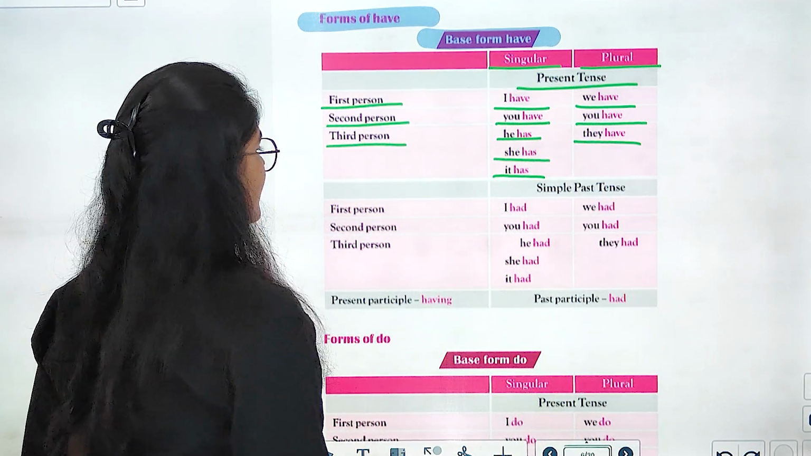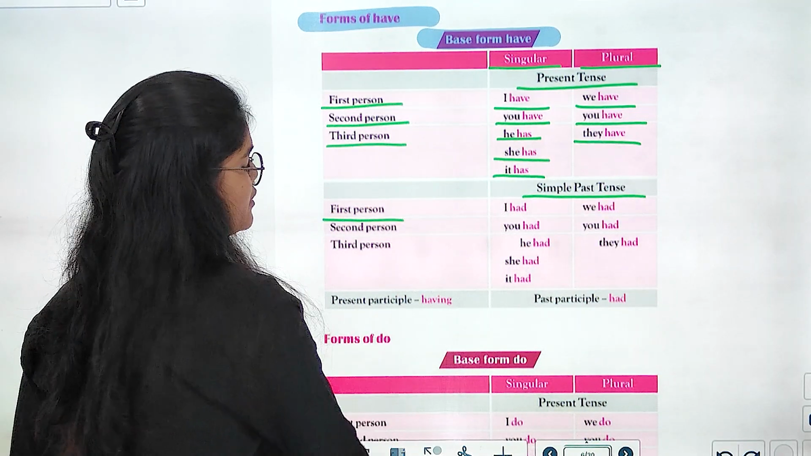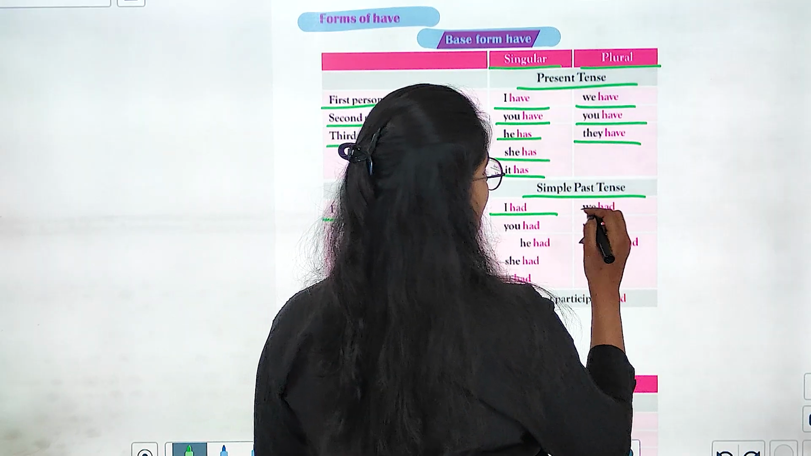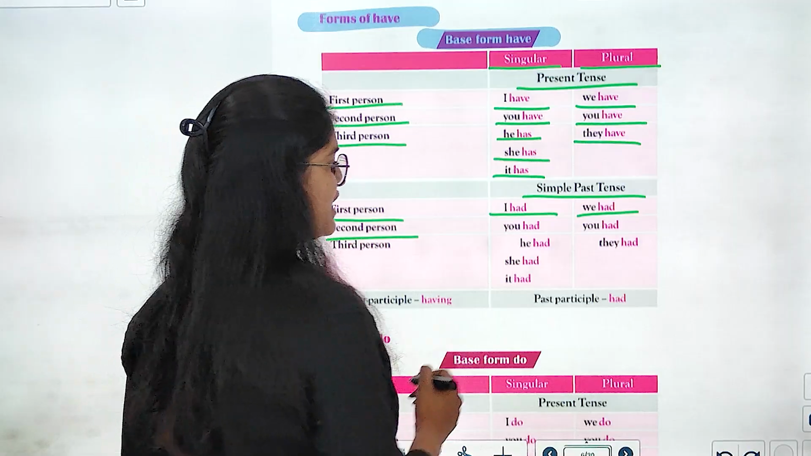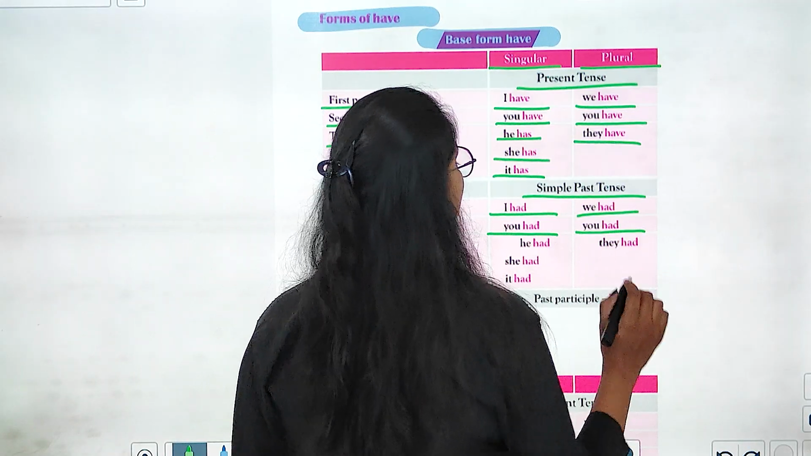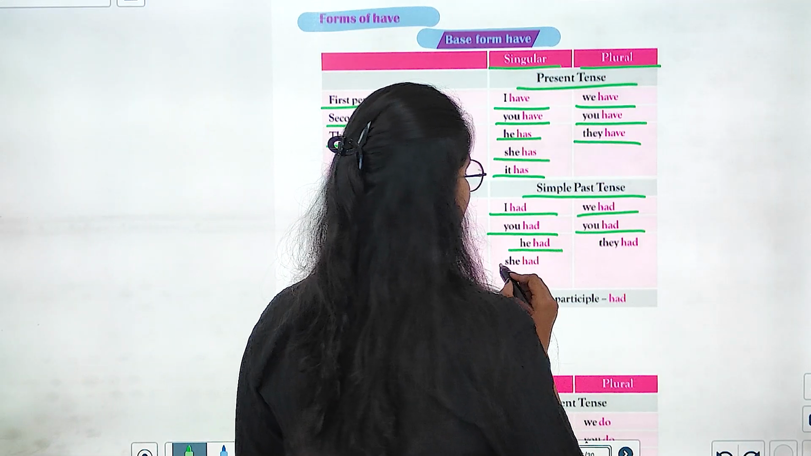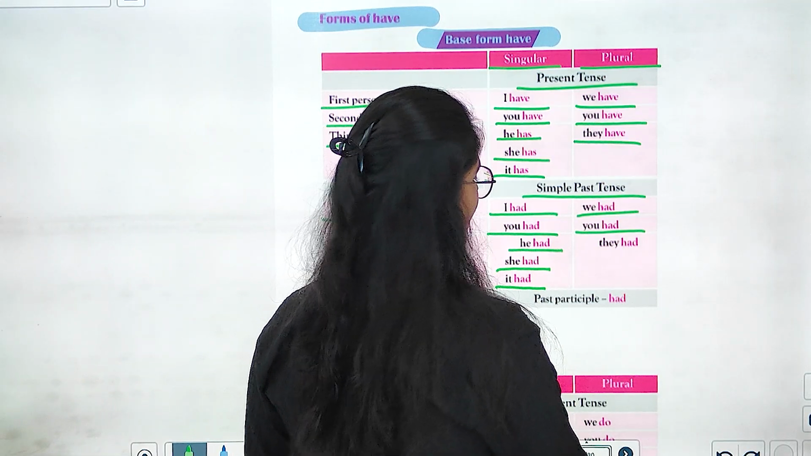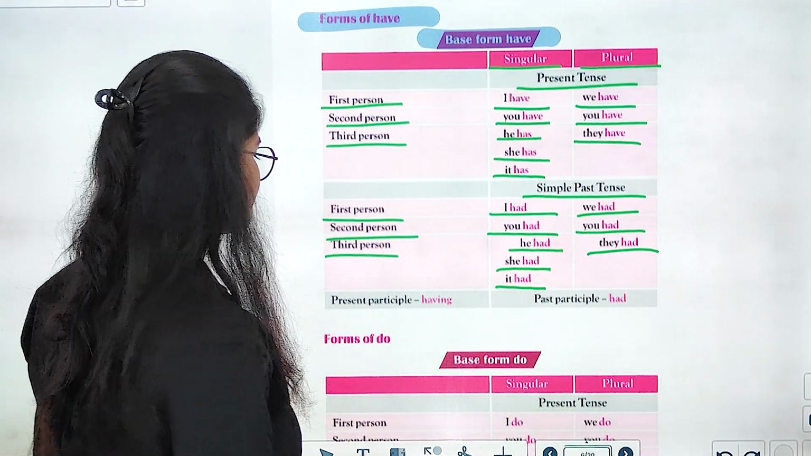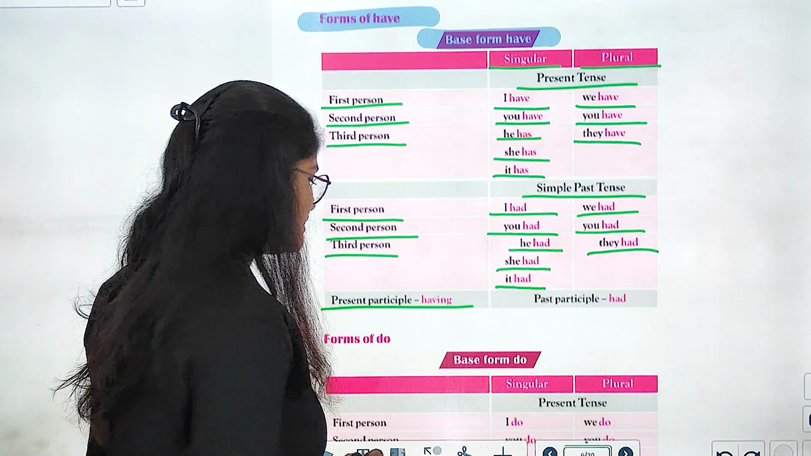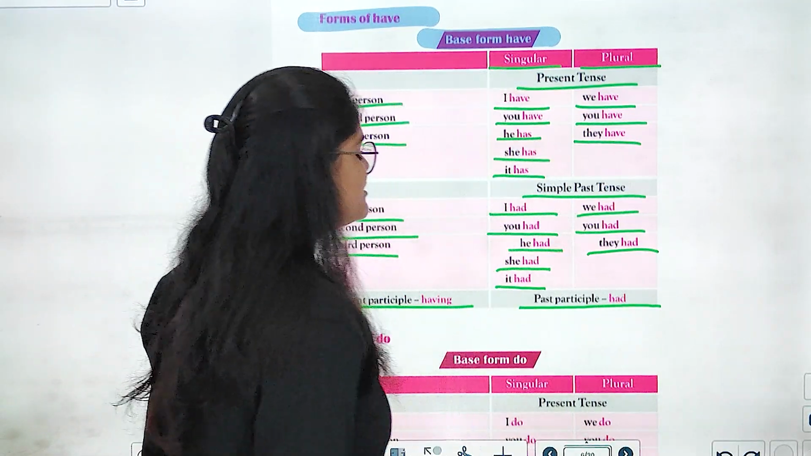Next, in the simple past tense, first person we have I had, we had. Second person we have you had, you had. And third person it is he had, she had, it had. And in the plural it becomes they had. Then the present participle becomes having, and in the past participle it becomes had.